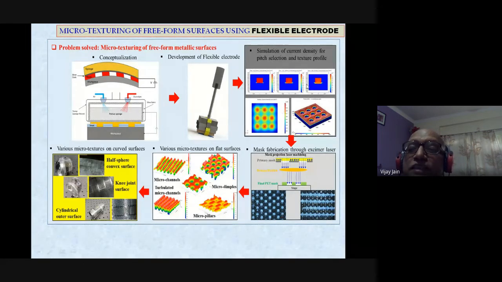Now you can see here the simulation of current density for piece selection and textures, etc. Again, this is simulation. Now the question is, when we talk of masks, masking is to be done over there. How to produce it? Mask fabrication through excimer laser has been done at IIT Kanpur, and other people are also using a similar technique. So this is the primary mask, this is the lens, and this is the light coming over there for creating the mask.